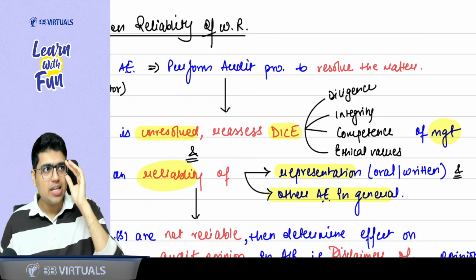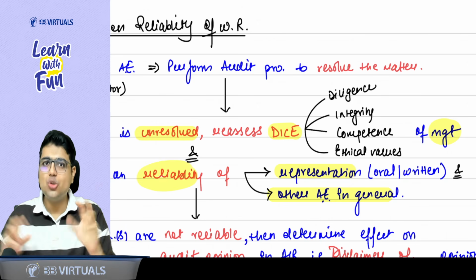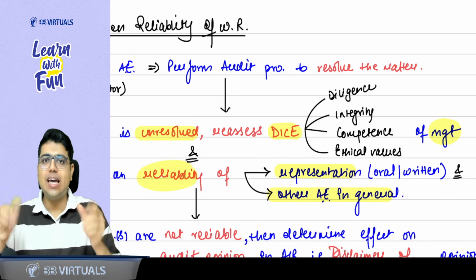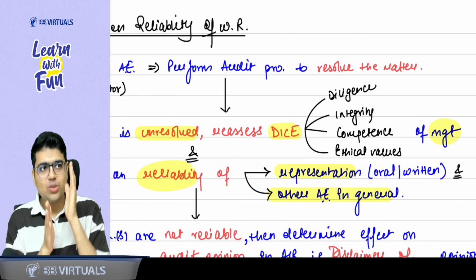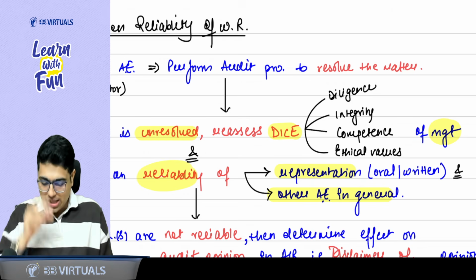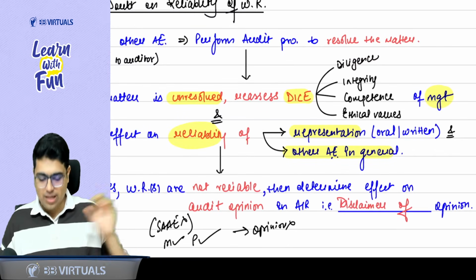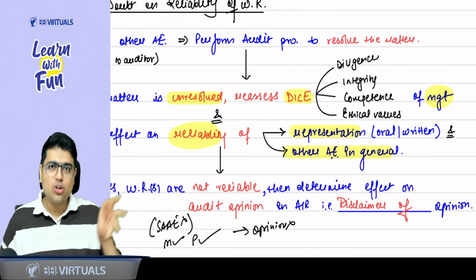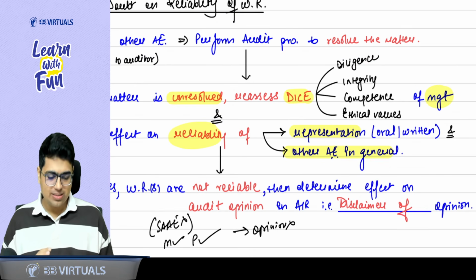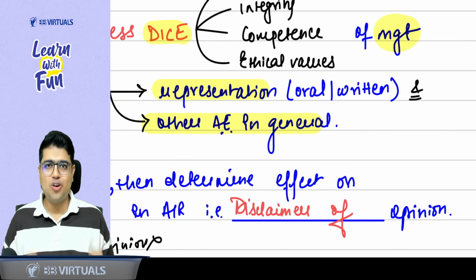Now tell me one thing. If you cannot trust the evidence, it is as good as you have not got the evidence. So in this case, which opinion should be given? Disclaimer of opinion. The last thing says, if you still conclude that written representations are not reliable, determine the effect on the audit opinion, and the standard says the impact is material and pervasive, so you should give disclaimer of opinion. Is the flow of the answer clear?